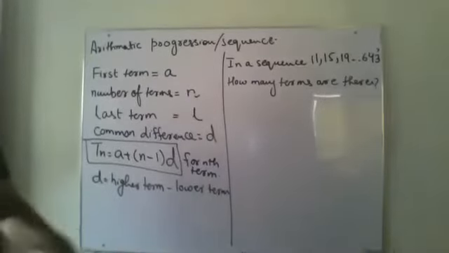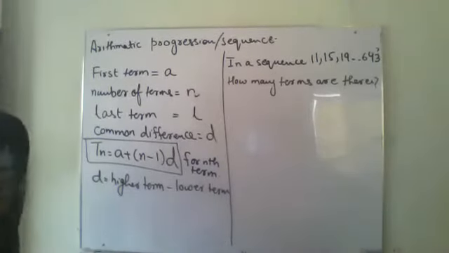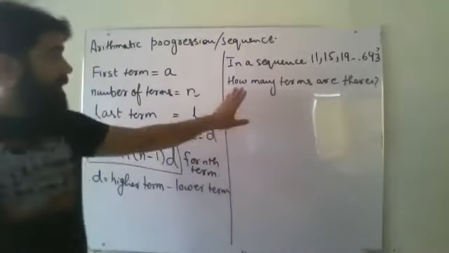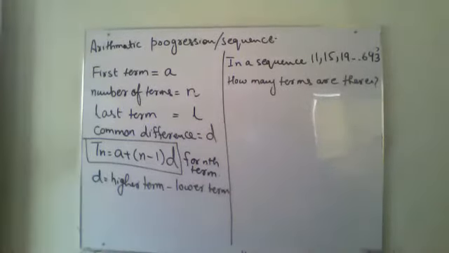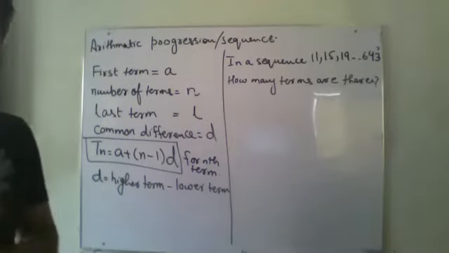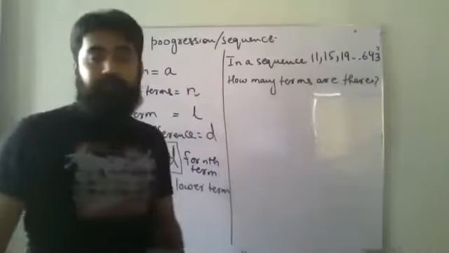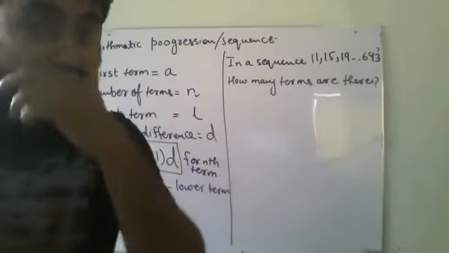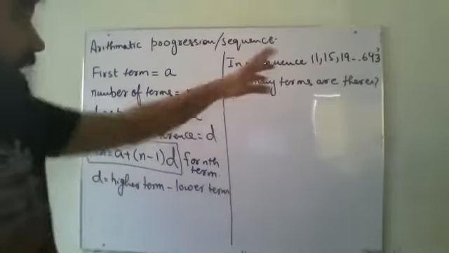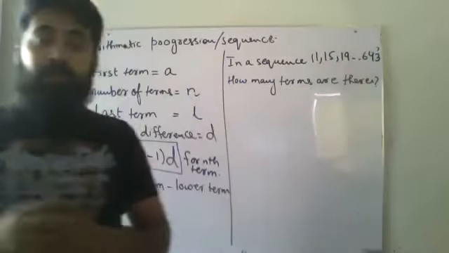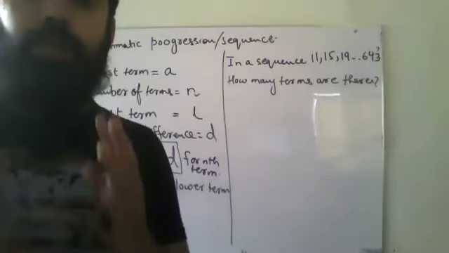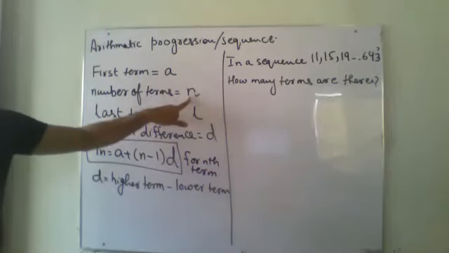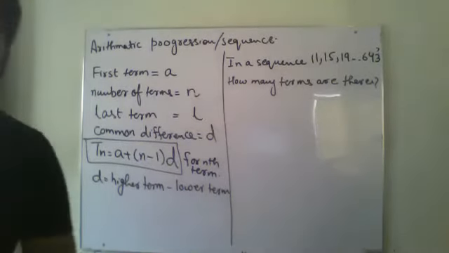So this is my new question. They have given us a sequence: 11, 15, 19 till 643. They are asking how many terms are there. Okay. So in this one, I can find the common difference, I can find A, and my last term is also given, 643. Now what I have to find? I have to find the total number of terms, which is represented by capital or small n. So it means I have to find the value of n.